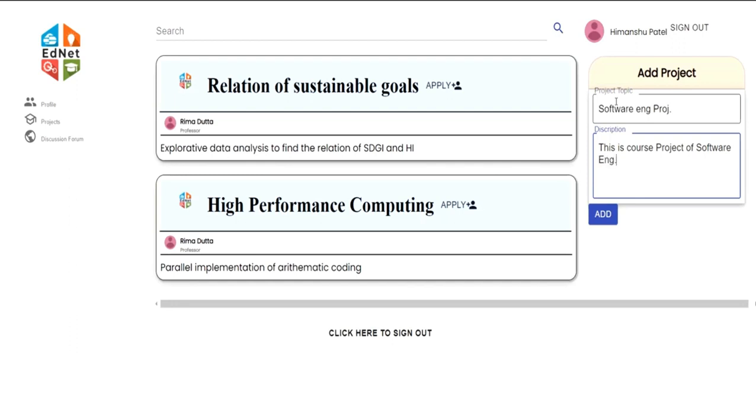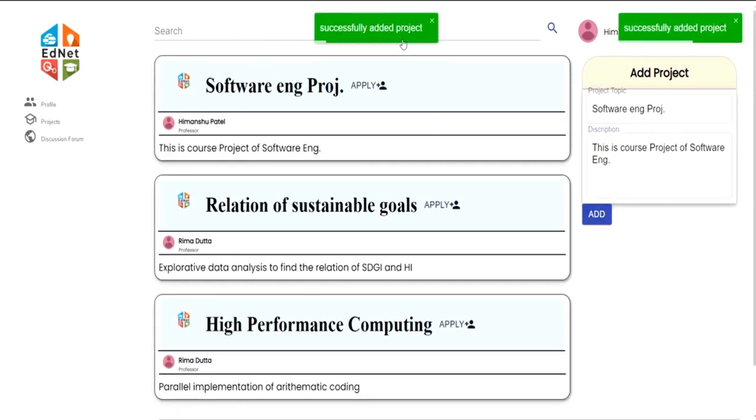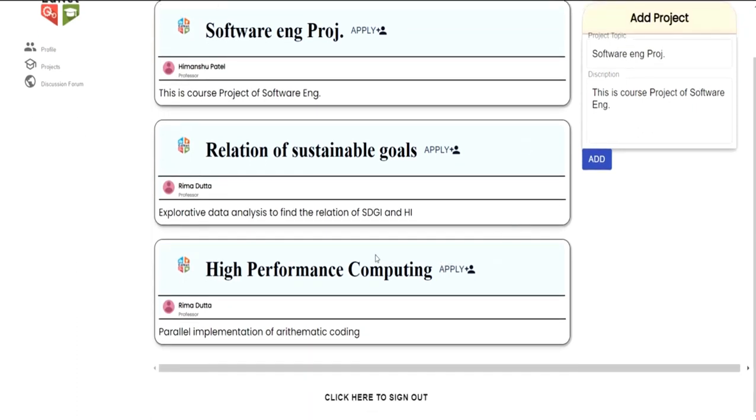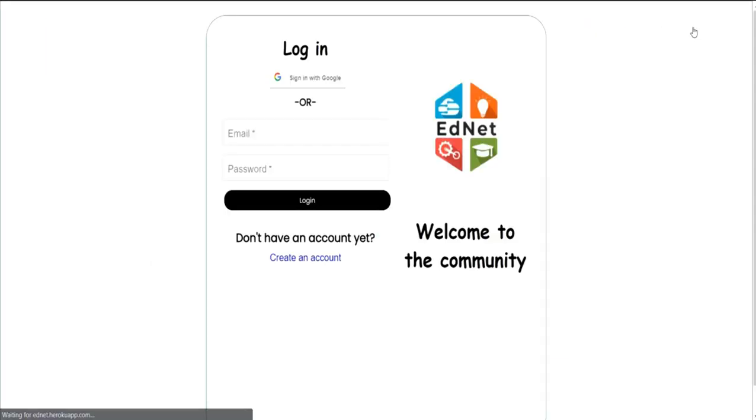So now as I'm adding the project, it shows this notification bar, and my project is added at the top of the stack. It is showing me the software engineering project given by the professor, and this is the brief introduction about the project. So yeah, that was it. Thank you, sir. Let's sign out from the account.